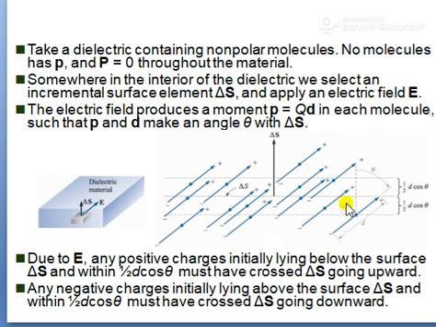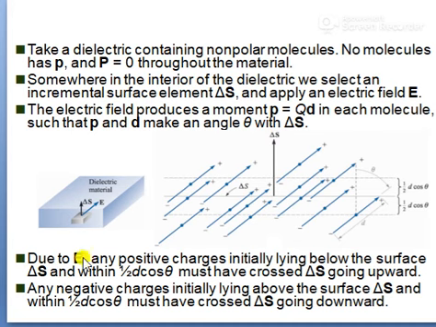Somewhere you can take a delta S in the dielectric and apply an electric field E. The electric field produces a moment P equals QD in each molecule, such that P makes an angle with respect to delta S.